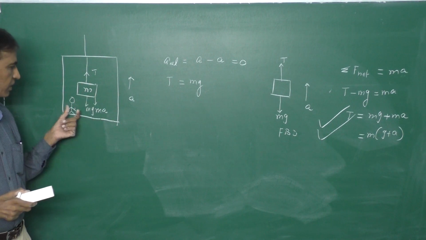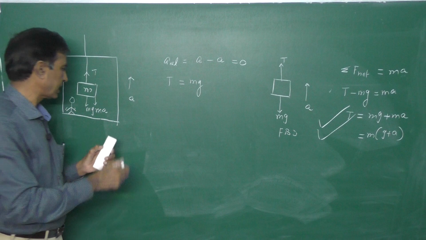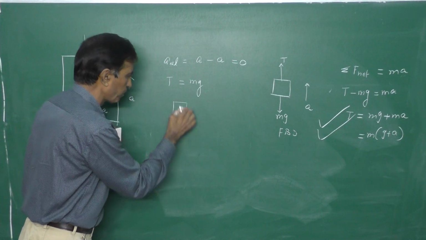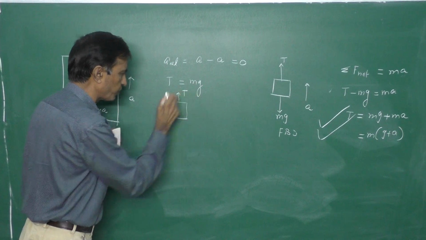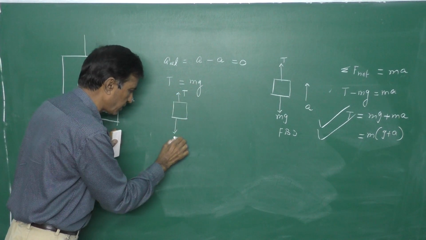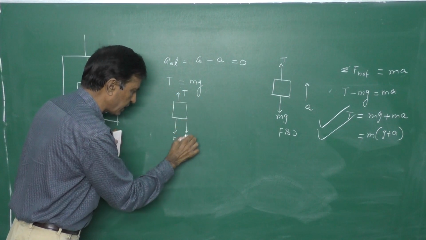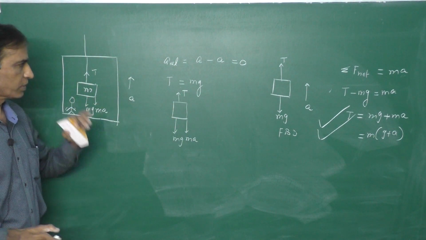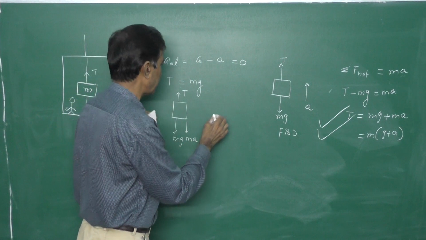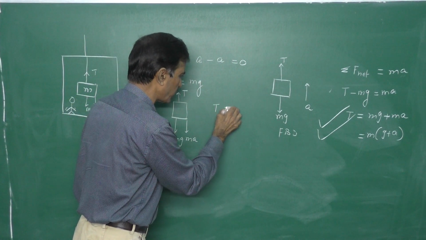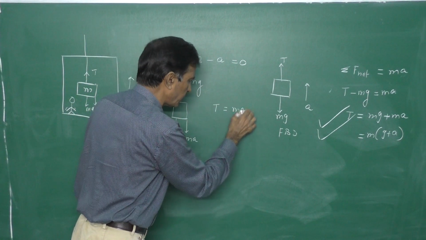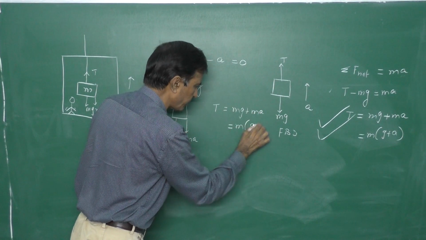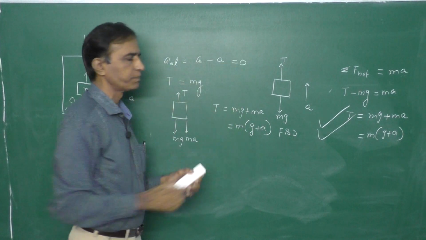Now you apply Newton's second law. So what happens now? Draw the free body diagram for the block. Tension upwards, mg downwards, ma downwards. This is the free body diagram for the block. So now apply Newton's second law here. T is equal to mg plus ma, that is equal to m into g plus a.